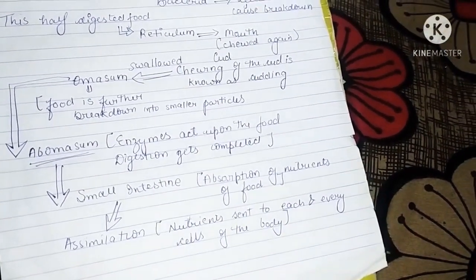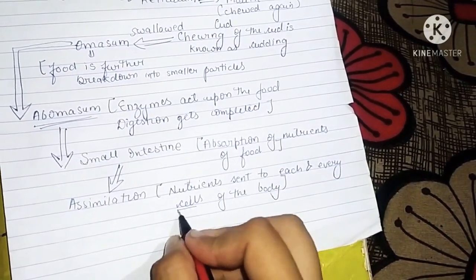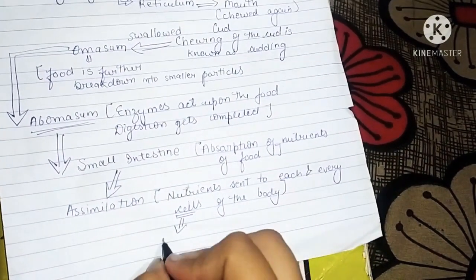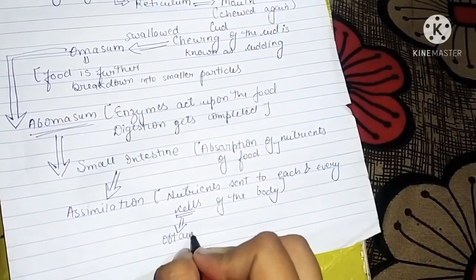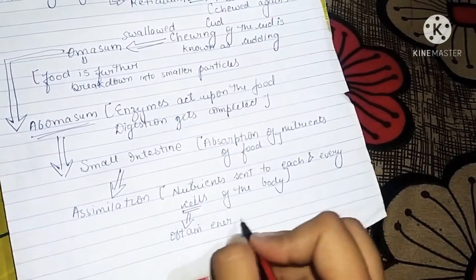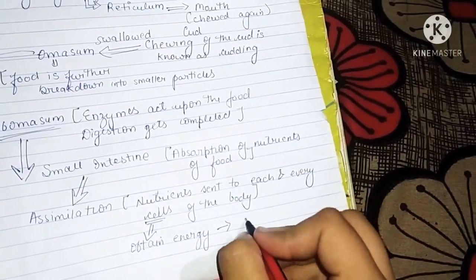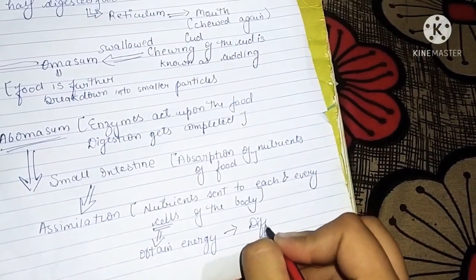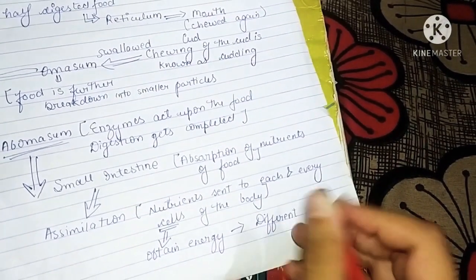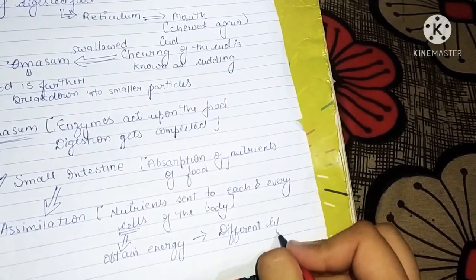After getting these nutrients, what does the cell do? The cell obtains energy and uses this energy in different life processes.